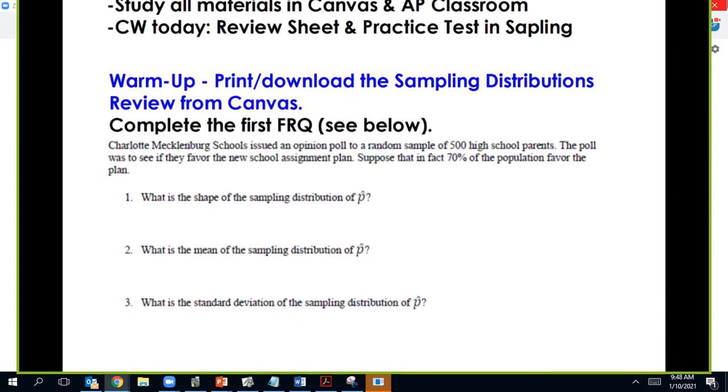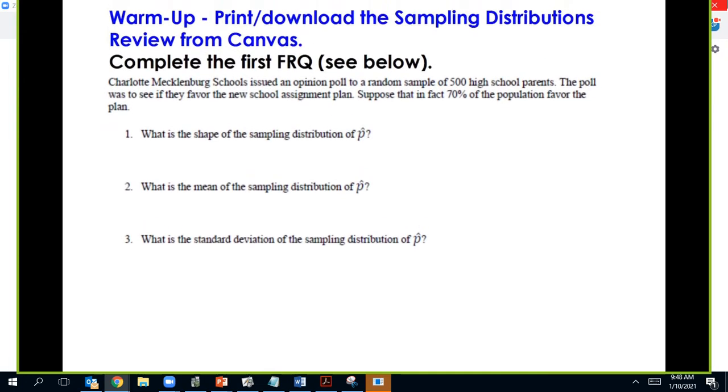So first, when I say number 1, I just mean the first FRQ here. So it's 1 through 7. So I want you to give it a try. This one is really scaffolded, so it should be simpler for you to do than the others. So give it a shot, pause the video, and then you can come back to watch as I go over the answers. This one I'll go over with you. The next few I'll set up for you, and then you can look at the answer key for the rest of the solutions.